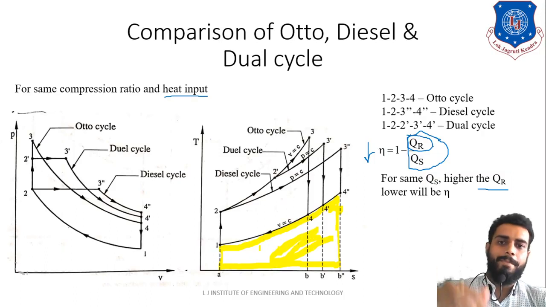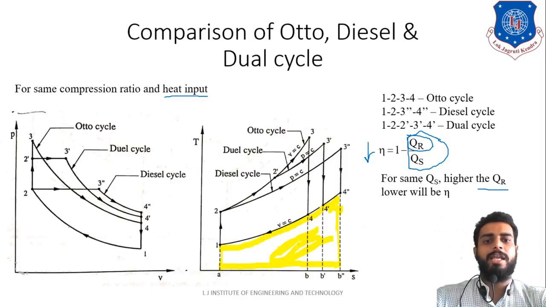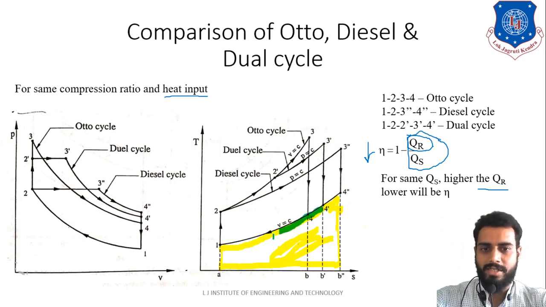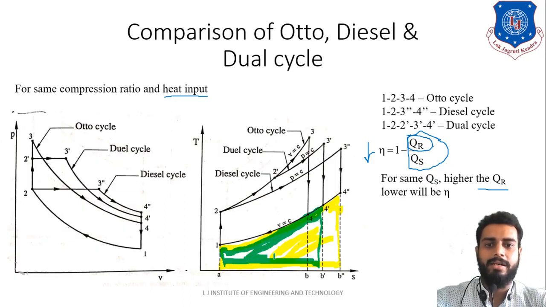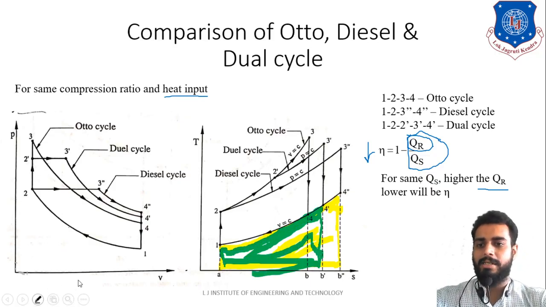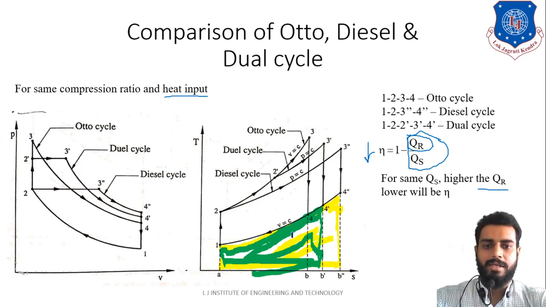Compared to that, the dual cycle will have less heat rejection. Let us identify it by another color. For the dual cycle, the heat rejection will be like this, this whole area. And for the Otto cycle the heat rejection area is the least. So this is the least heat rejection.